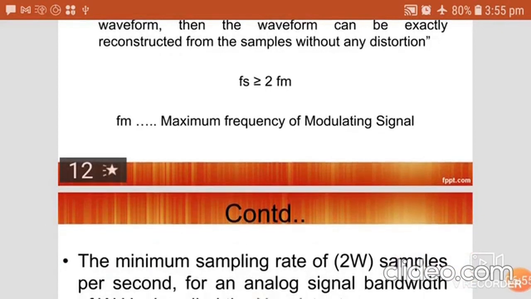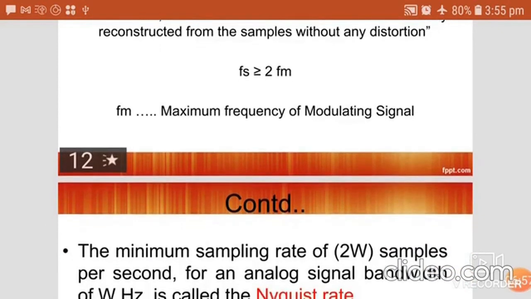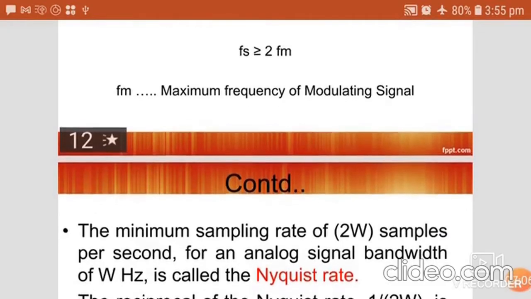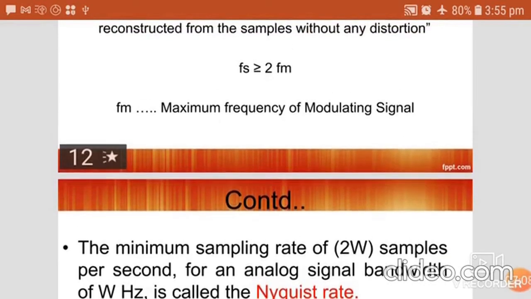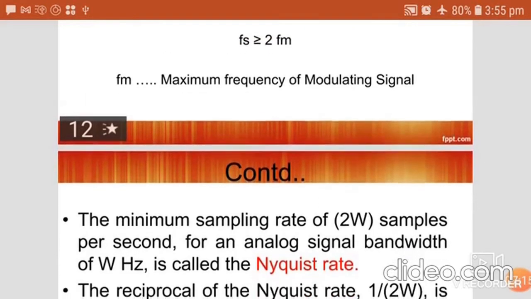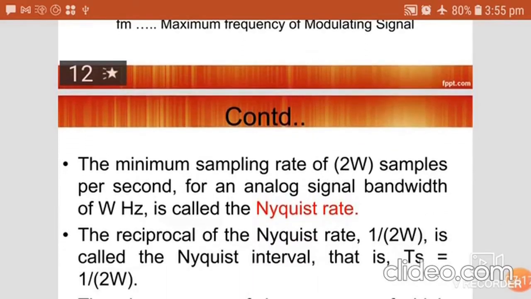That is given as the equation Fs is greater than or equal to 2Fm, where Fs is the sampling frequency and Fm is the maximum frequency of the modulating signal. Whenever the condition is satisfied, the signal can be reconstructed. It is otherwise called the Nyquist criteria or condition for sampling.